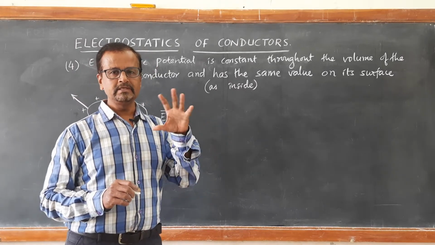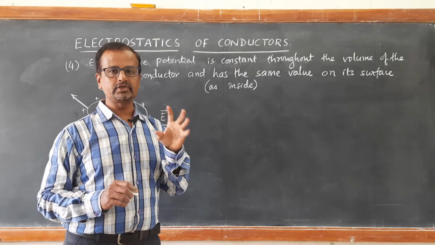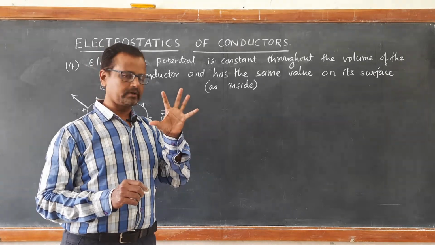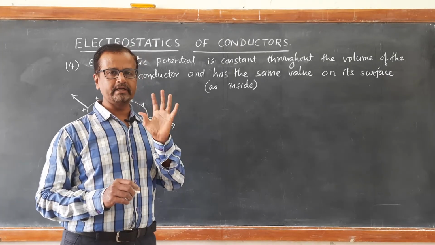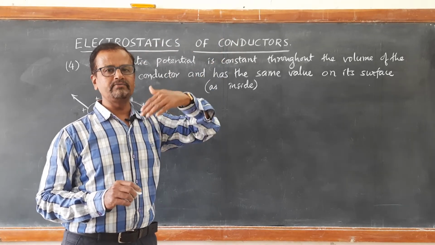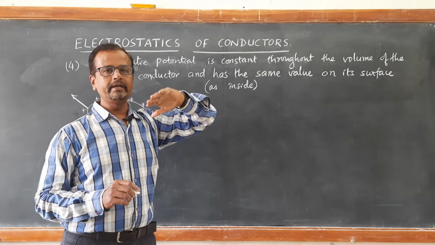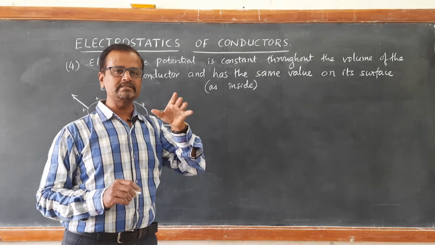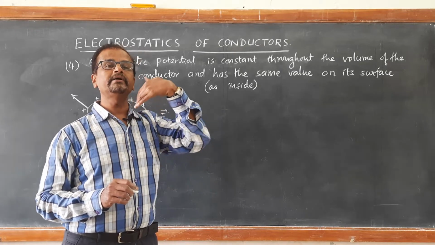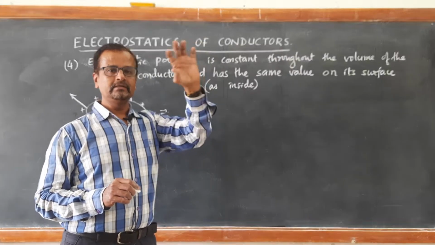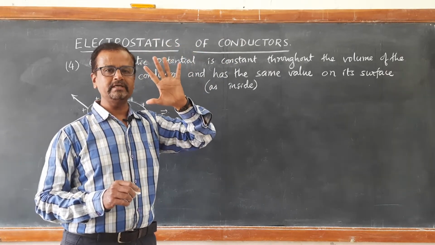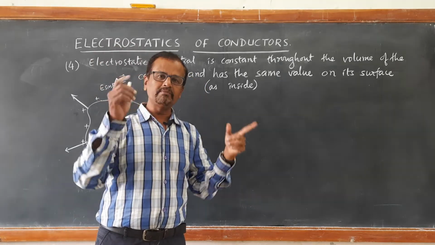For an example of a uniformly charged spherical shell, we have calculated the electric field on the surface and the electric field outside the surface. Outside the surface, the electric field keeps on decreasing, and we even calculated the potential on the surface, and it remains constant throughout the surface. The electric field outside the spherical shell is inversely proportional to distance, so it keeps on decreasing. This is what we have calculated for a uniformly charged spherical shell.